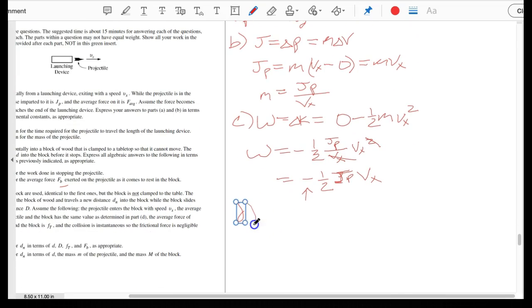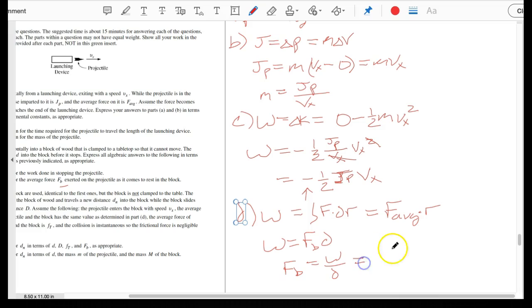There we go. So now we've got letter D, and in letter D, we know that work is equal to the integral of force times dr, which is really just the average force times the change of position or the radius there. So now we can say that work is just equal to force from the block over that distance, and so our force from the block should be equal to the work over the distance. And now we need to plug everything in that we had. So we're going to plug in what we had for work.